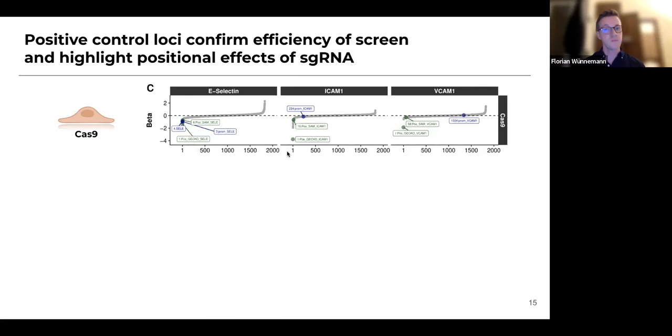We see the same effect for ICAM, but for example, in the ICAM locus, cutting at the promoter doesn't exert a big effect like it does in E-selectin, but still cutting using Gecko guides on the exon.